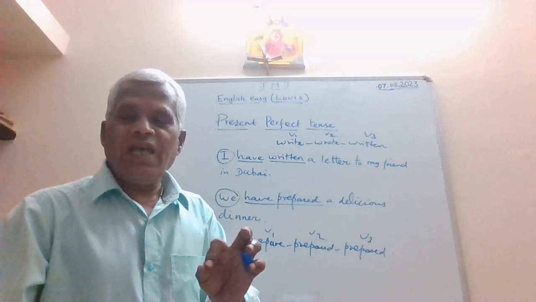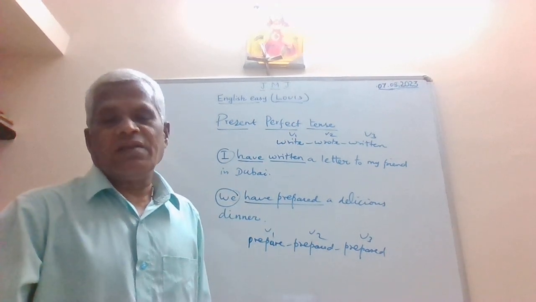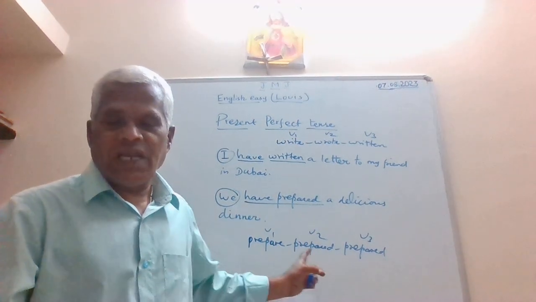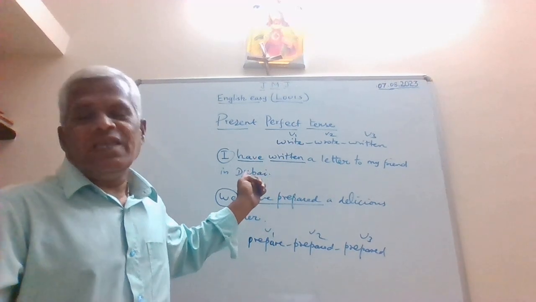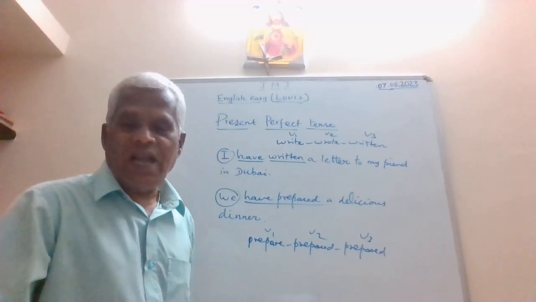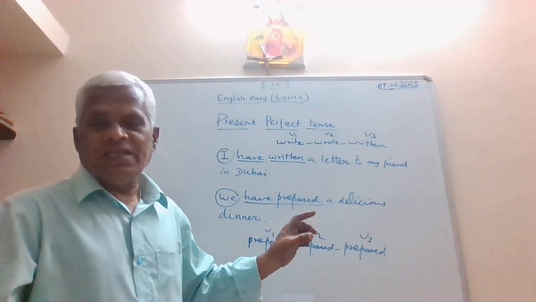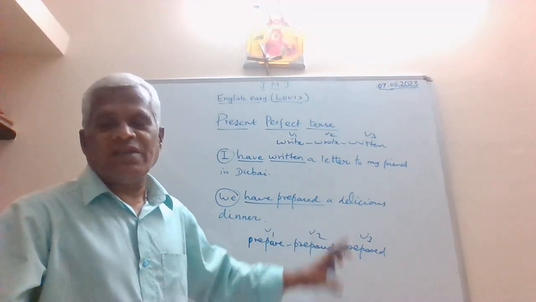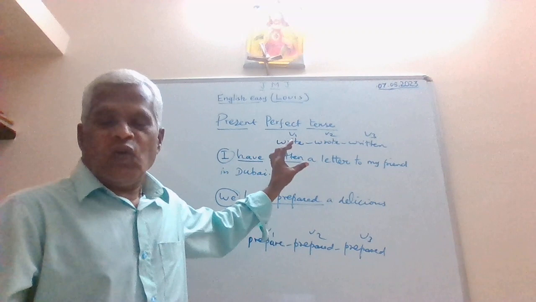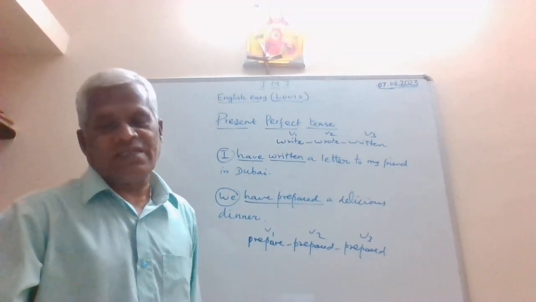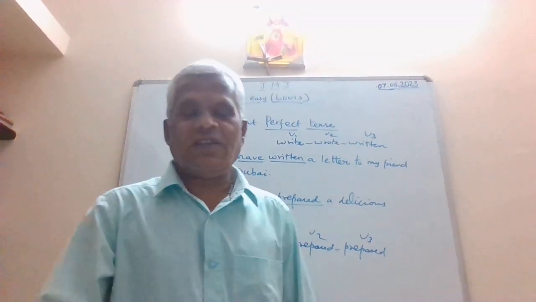But when you find the same sort of spelling written along with an auxiliary verb like has, have, had, that same verb acts as a past participle for those perfect tenses. That is the beauty of English.